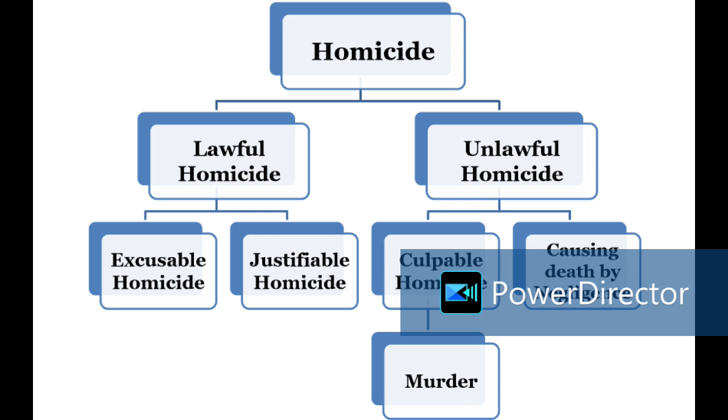Now, there is another exception, the second, which says that culpable homicide is not murder. That means culpable homicide remained as culpable homicide. It has not transformed itself into murder. That is what we need to understand. Now, if the offender, in good faith exercise of the right of private defense of person or property, exceeds the power given to him by law and causes the death of the person against whom he is exercising such right of defense, without premeditation and without any intention of doing more harm than is necessary for the purpose of such defense.